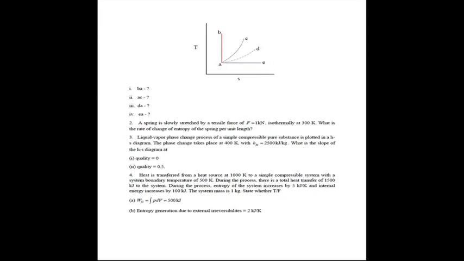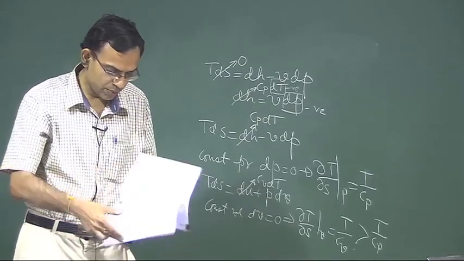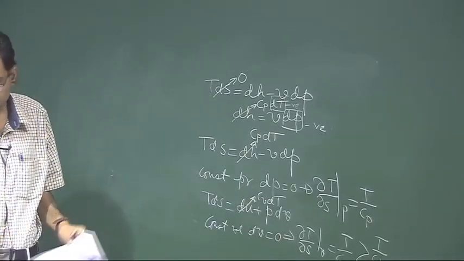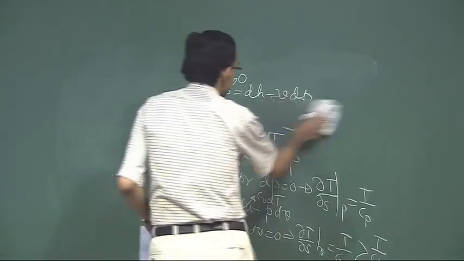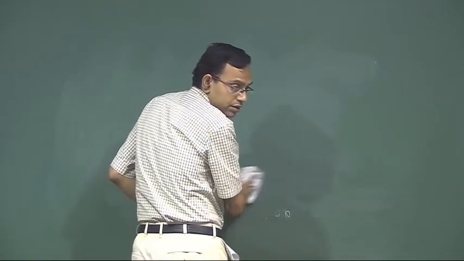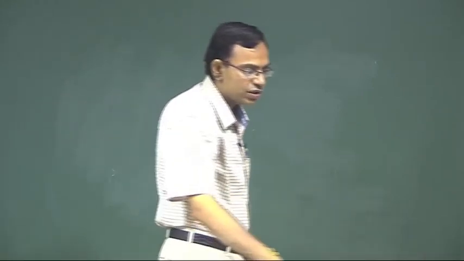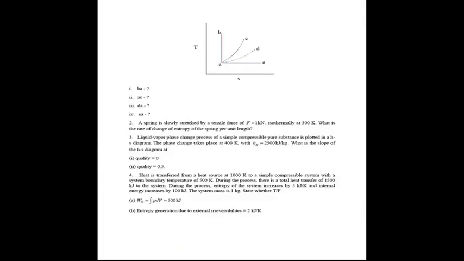Now we will work out a couple of short questions, and these are typically very short problems. So the question is, this is question number 2 given in the screenshot, but I am repeating this question. A spring is slowly stretched by a tensile force of 1 kilonewton isothermally at 300 Kelvin. What is the rate of change of entropy of the spring per unit length?